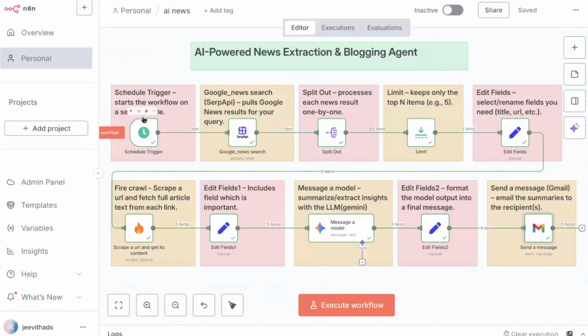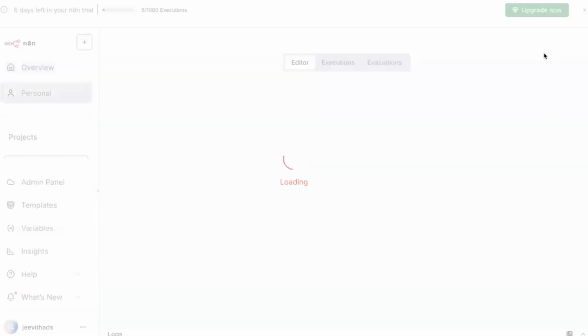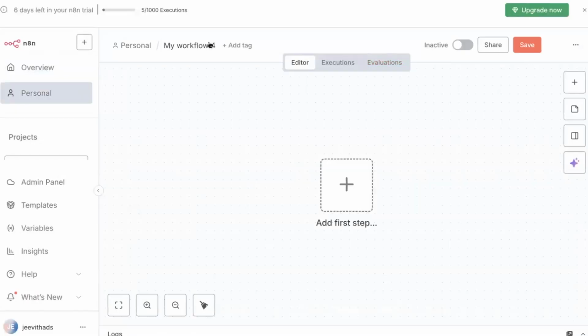You can clearly see the very first step is that I just have to add a schedule trigger. You know how to schedule a trigger? It's very simple. Before that, let's create a workflow. Yes, I created the workflow, and I'll just call it news agent.